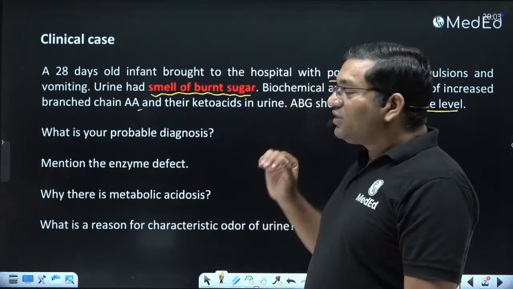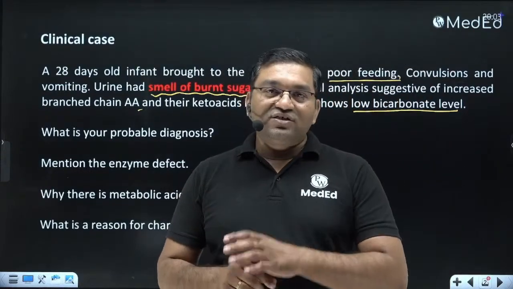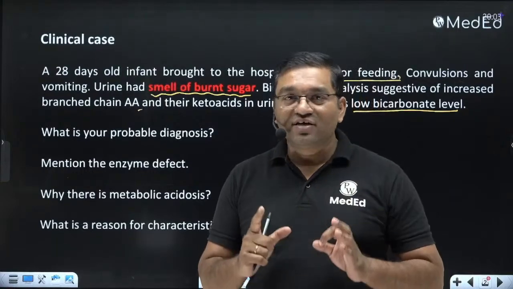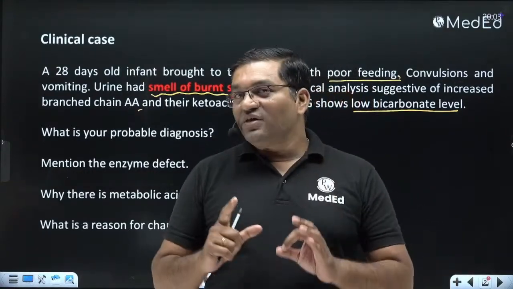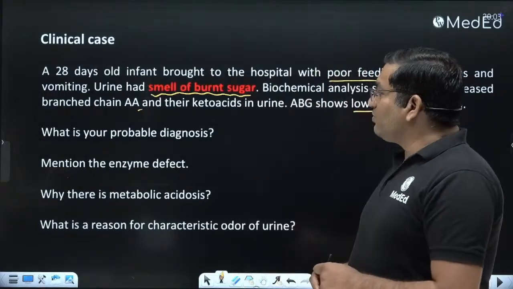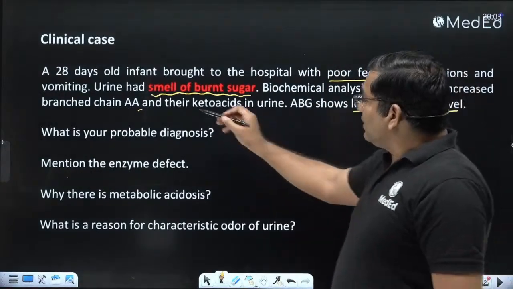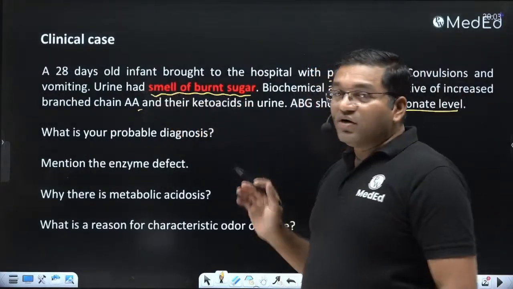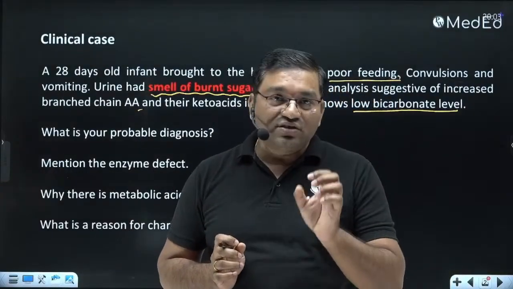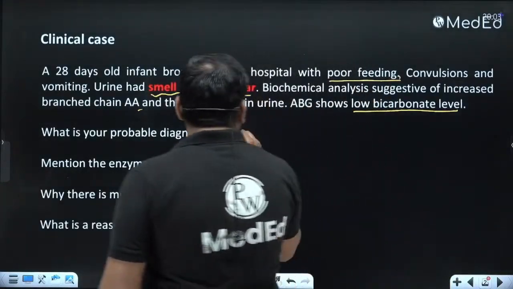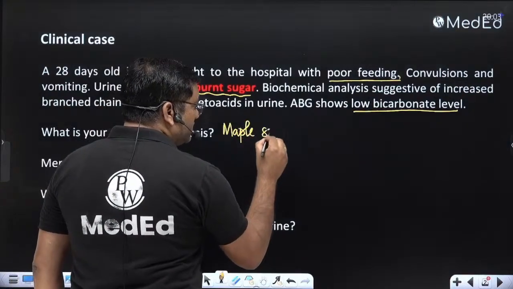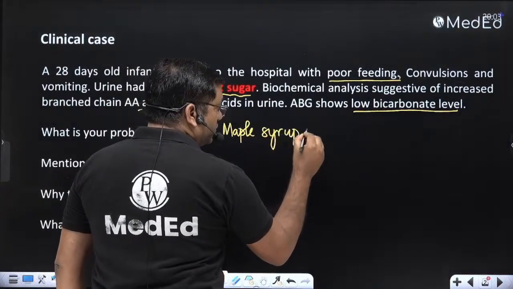Now what are the important cases that are related with branch chain amino acid metabolism? The most important one is maple syrup urine disease. This is an important case related with branch chain amino acid metabolism. The urine had a smell of burnt sugar, maple syrup or burnt sugar smell. It is a characteristic feature of maple syrup urine disease.